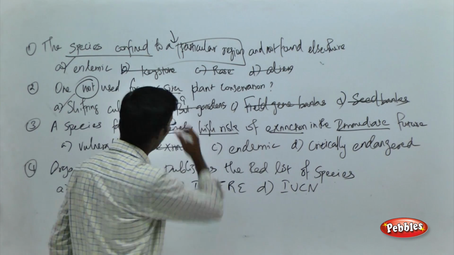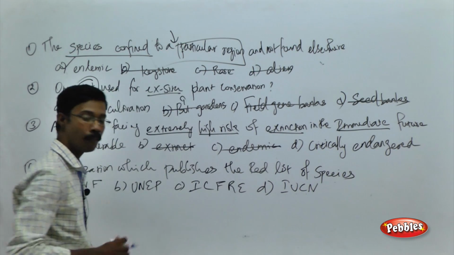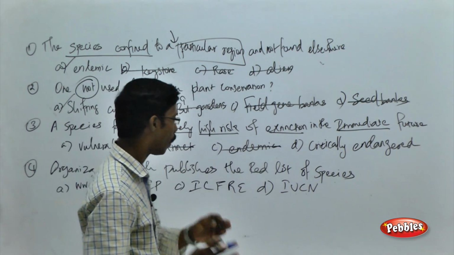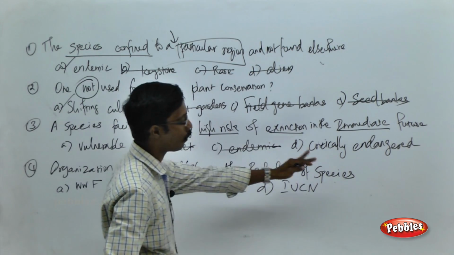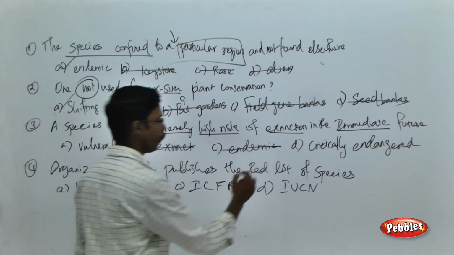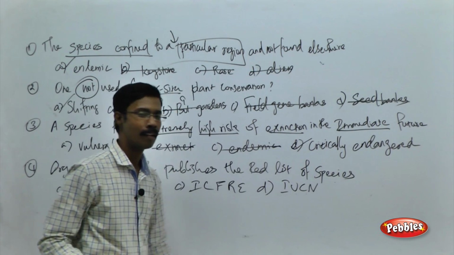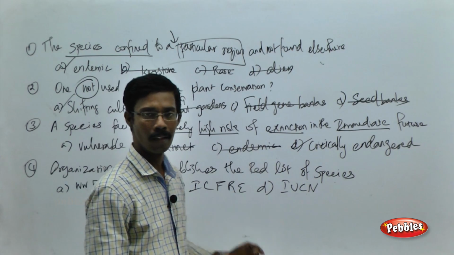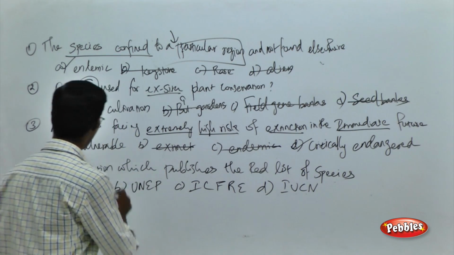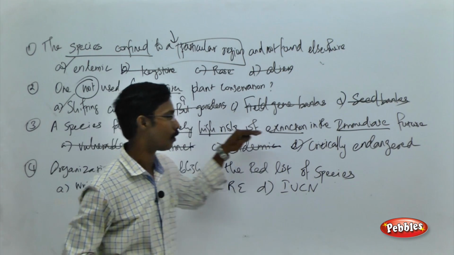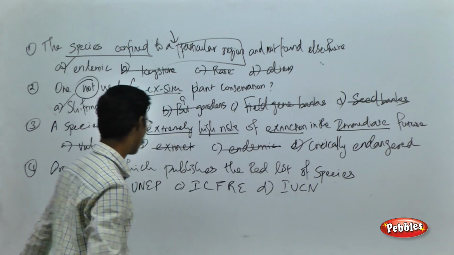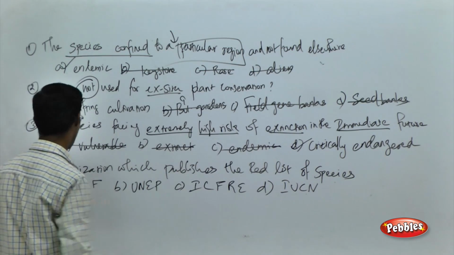Vulnerable, endemic. Endemic, as I told you, is the presence of a specific species at a specific hotspot. So you have to choose between vulnerable and critically endangered. The correct choice over here is critically endangered. They are in a critical, endangered position. That is what it is called. They belong to the extremely high risk of extinction in the immediate future. Fine. So the correct choice over here is D.